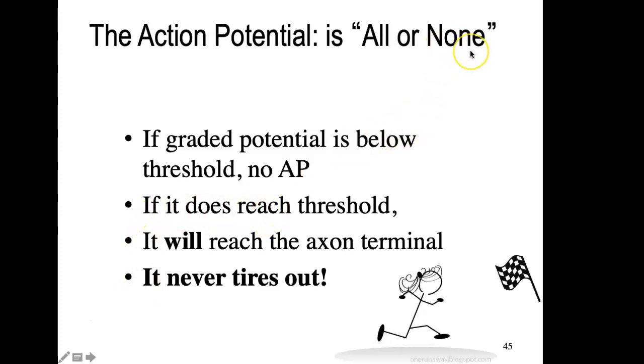None means it stays on the cell body, never triggers an action potential. All means it gets to the very other end of the axon. There's no stopping halfway.